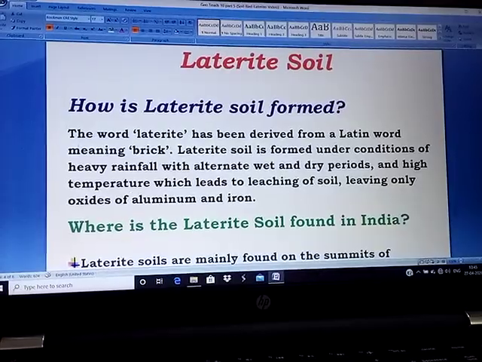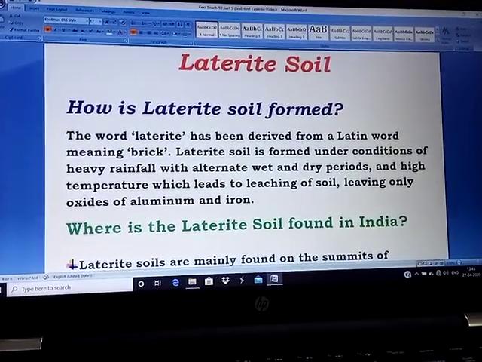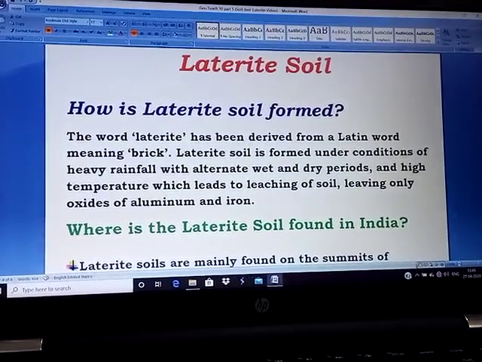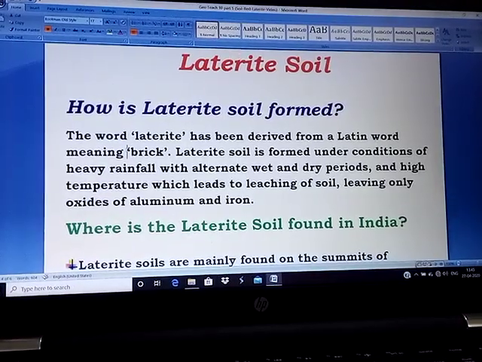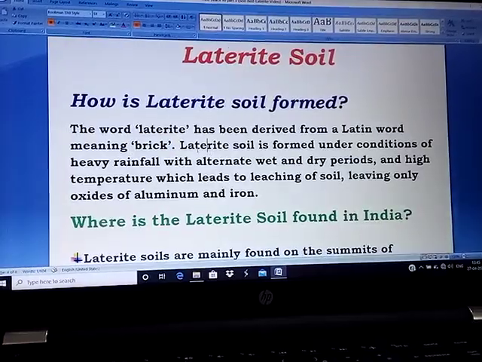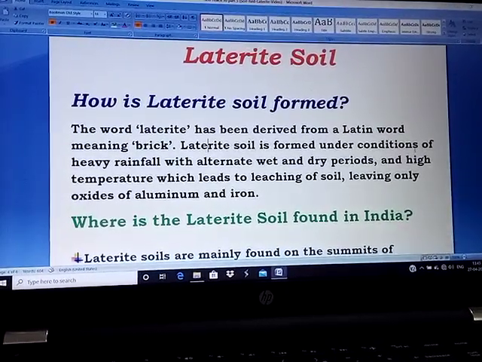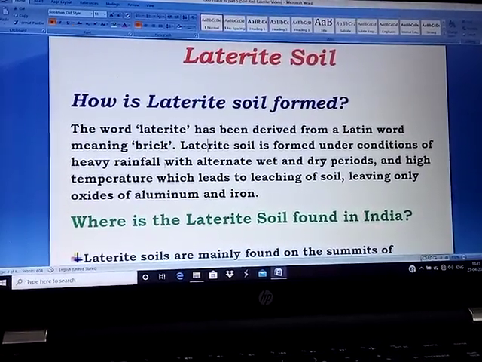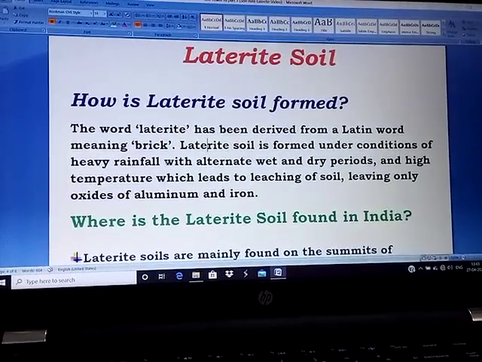The word laterite has been derived from the Latin word meaning brick. What does it mean? That means laterite soil is formed under conditions of heavy rainfall. Now, heavy rainfall and soil, what happened?